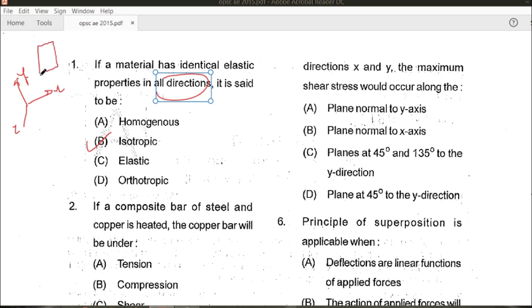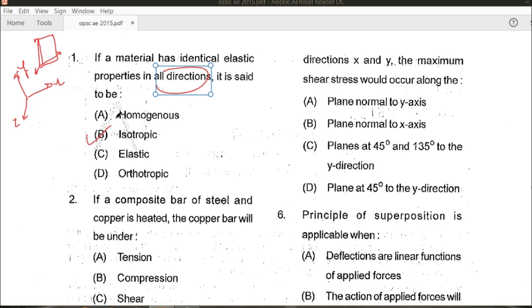Along the x direction, along the y direction, and also along the z direction, the properties will remain the same. Hence this material is known as isotropic. So B is the right answer for this question.